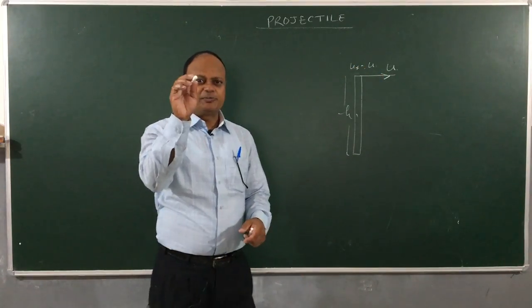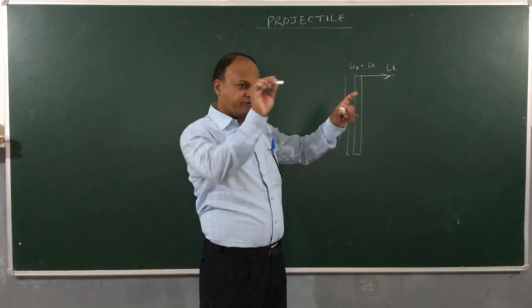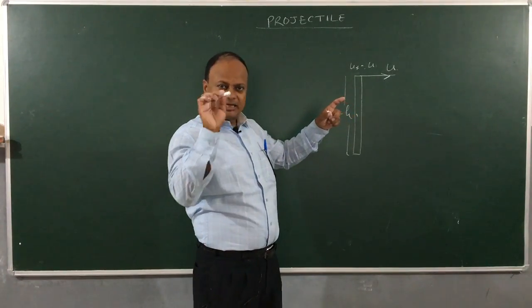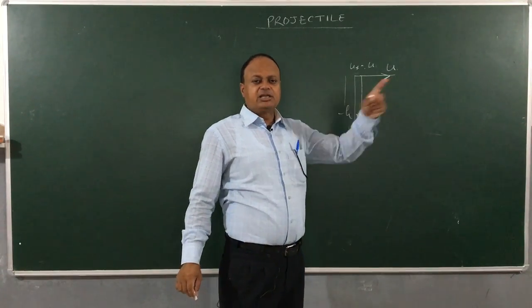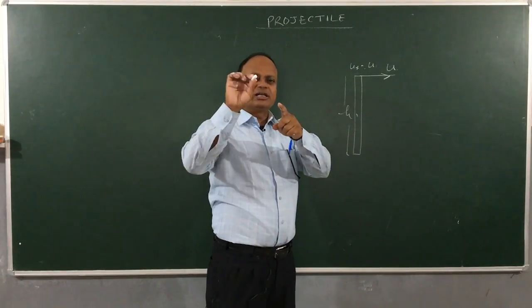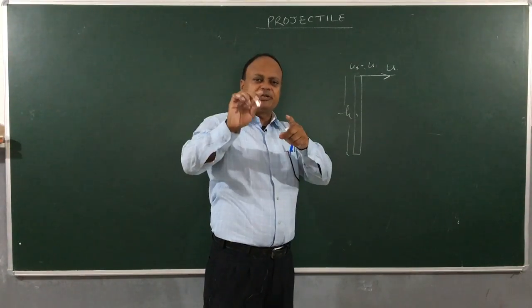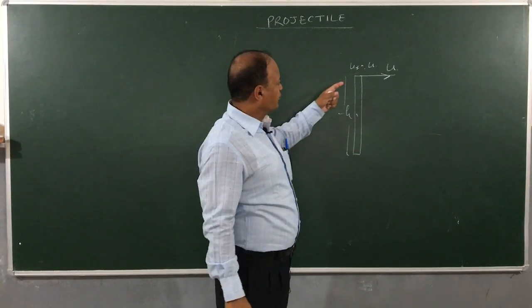Like this piece of chalk, I throw it horizontally. At time t equal to 0, when I throw it, at that instant it has only a horizontal velocity. It has no vertical velocity because I am throwing it horizontally. There is no elevation, there is no depression. I am throwing it parallel to the ground, parallel to the x-axis.